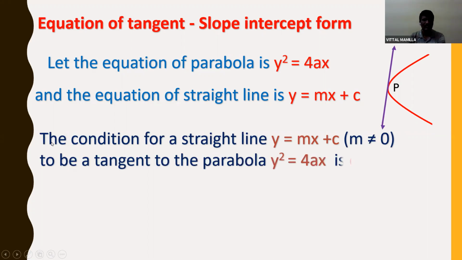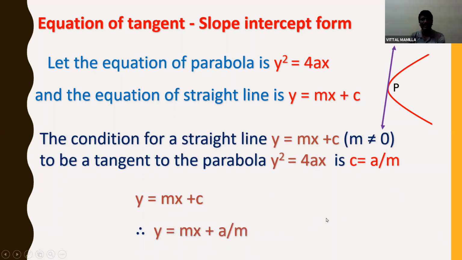This we know from the previous theorem: the condition for a straight line y is equal to mx plus c to be tangent to the parabola is c is equal to a by m. So in the equation of straight line, wherever c is there, substitute a by m, then you will get the equation of tangent. So if I substitute c is equal to a by m, it becomes y is equal to mx plus a by m.